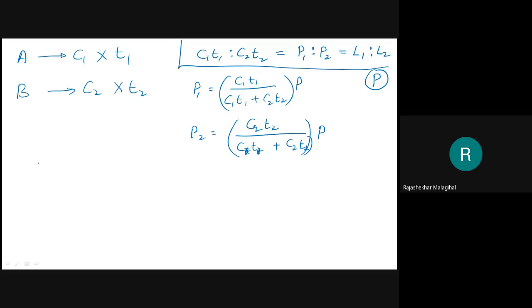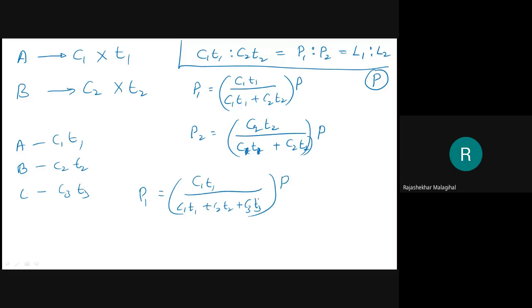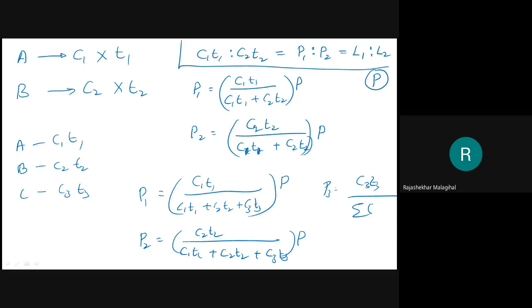The same thing, if A invested C1 for time T1, B invested C2 for time T2, and C invested C3 for time T3, then profit will be what? P1 equals C1 T1 divided by C1 T1 plus C2 T2 plus C3 T3, into P. Like that, P2 equals C2 T2 divided by C1 T1 plus C2 T2 plus C3 T3, into P. Like that, you can write it for P3: P3 equals C3 T3 divided by the summation of the C and T's, into P.